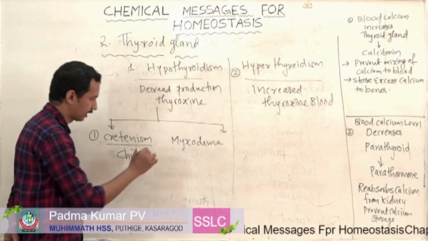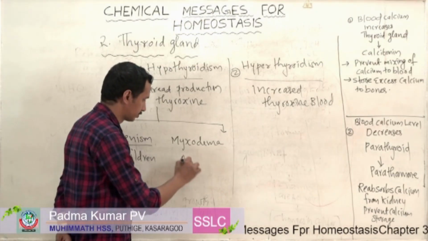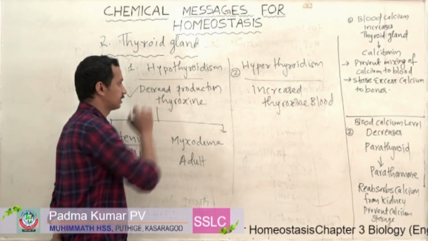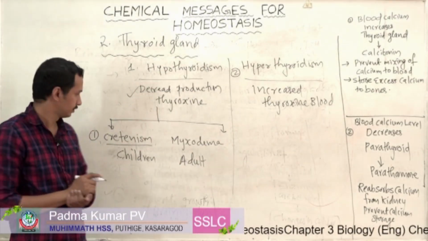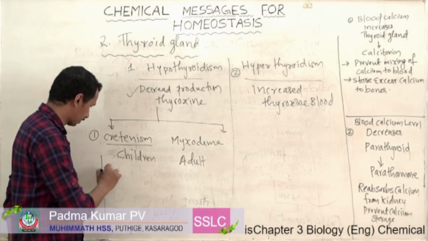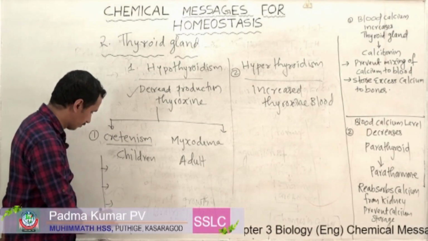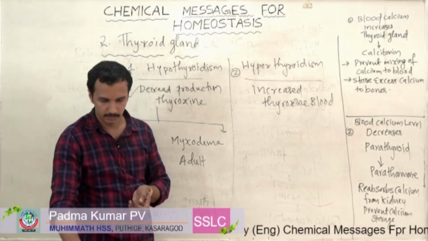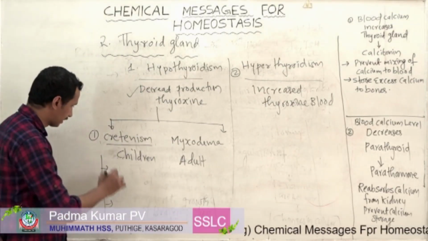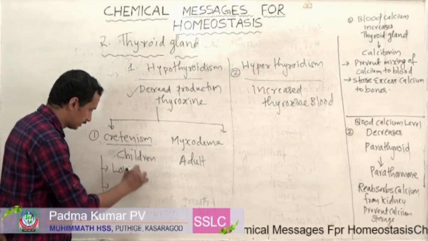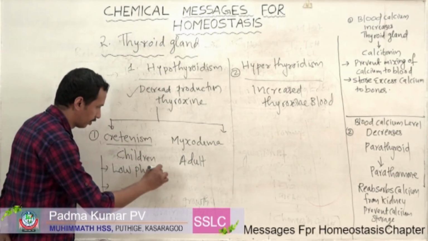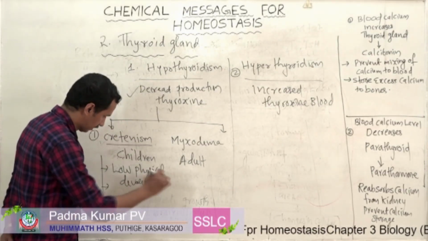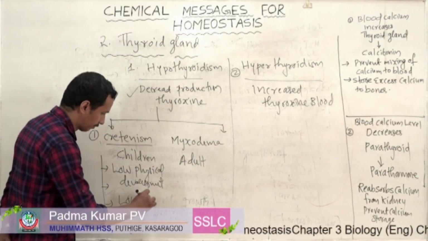Myxedema is a disorder present in adults. These are due to decreased production of thyroxine. So what are the symptoms or general problems associated with a cretinism patient? It is characterized by low physical development and low mental development.